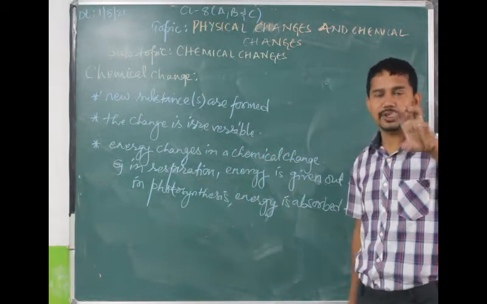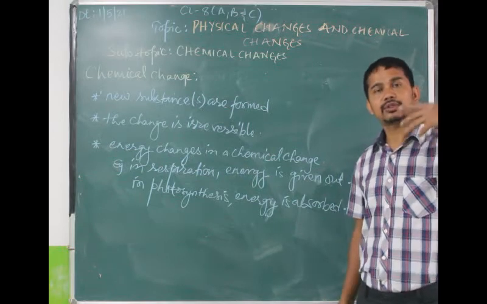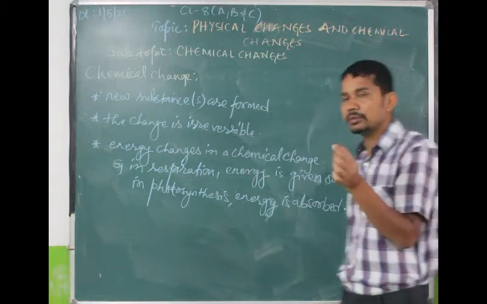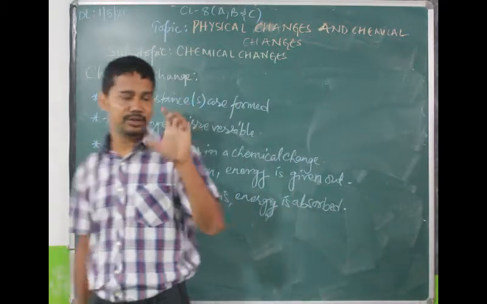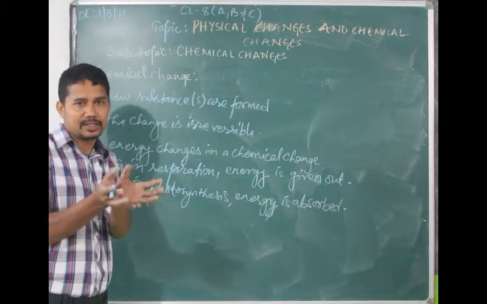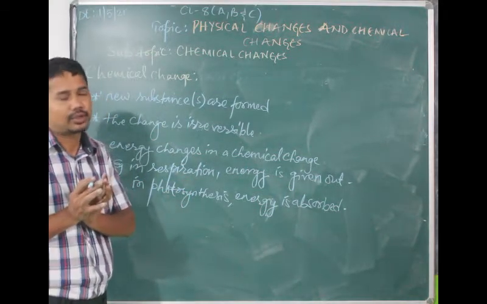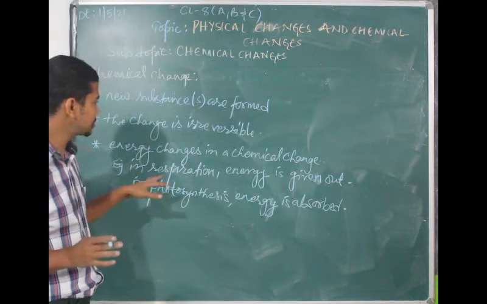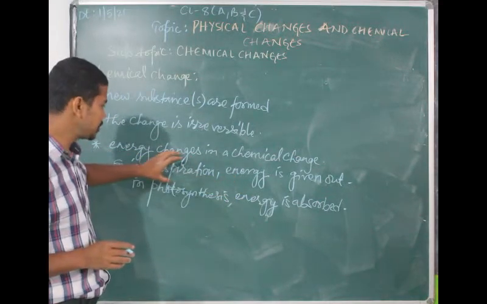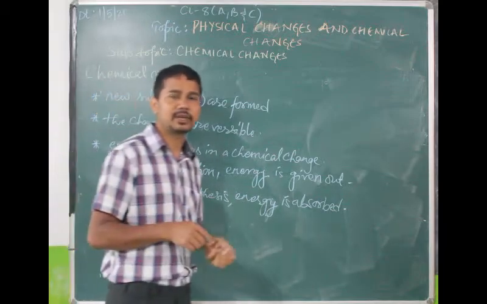Because as a result of respiration, glucose changes. Glucose converts to carbon dioxide, water vapor, and energy. And in photosynthesis, solar energy is absorbed. So in photosynthesis, energy is absorbed. In respiration, energy is given out.